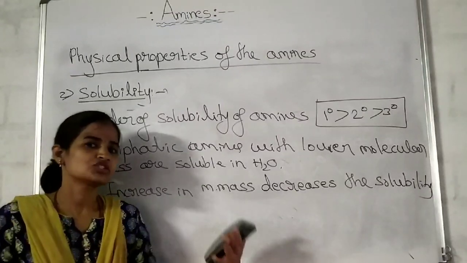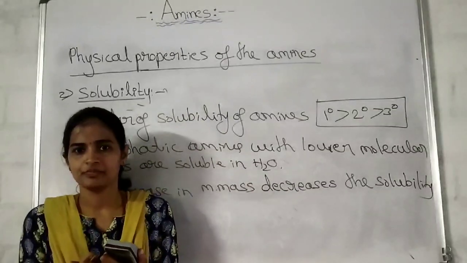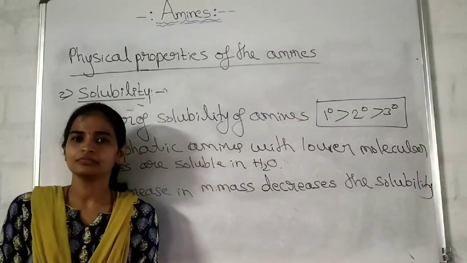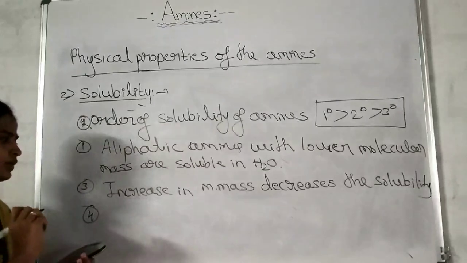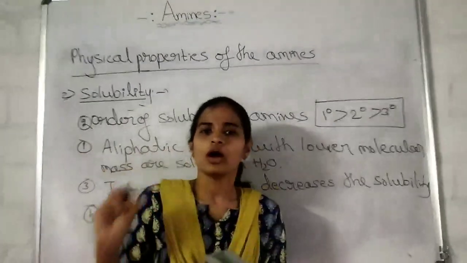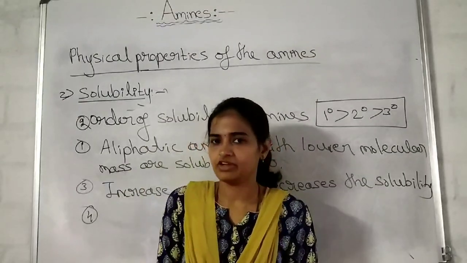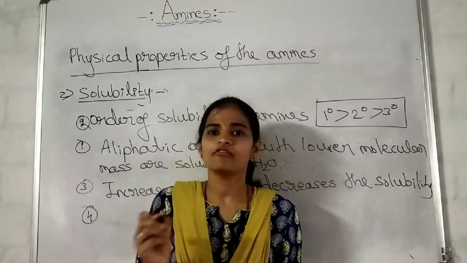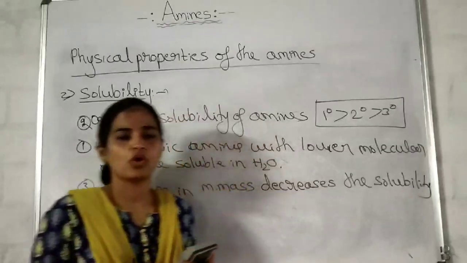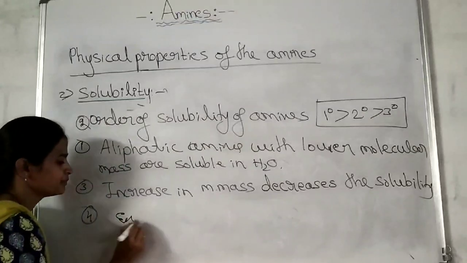Alcohols can form stronger hydrogen bonds with the water molecules. Therefore, which are more soluble? Alcohols. Okay, alcohols are more soluble in the water compared to amines. What is the reason? Because of the greater electronegativity of the oxygen, they can form stronger hydrogen bonds with the water molecule.